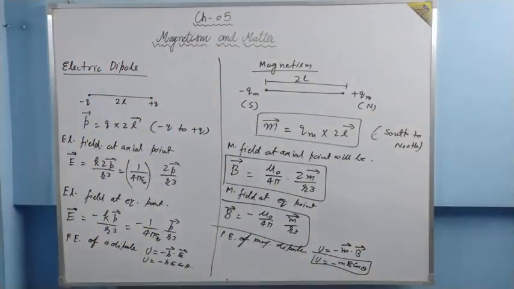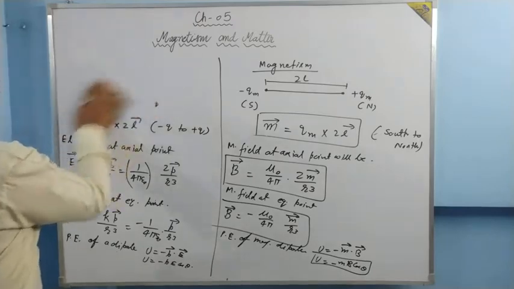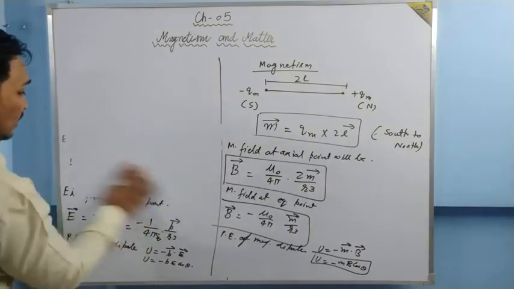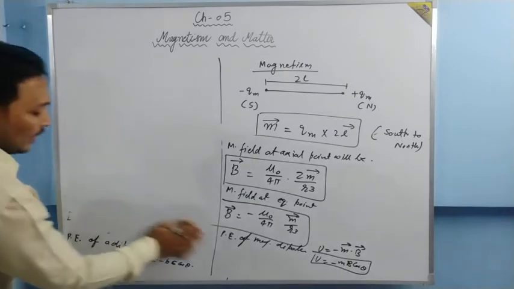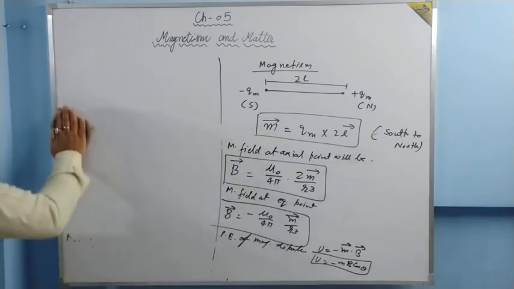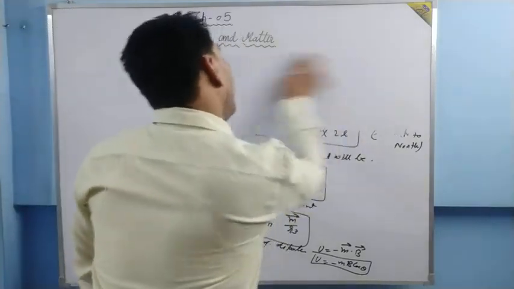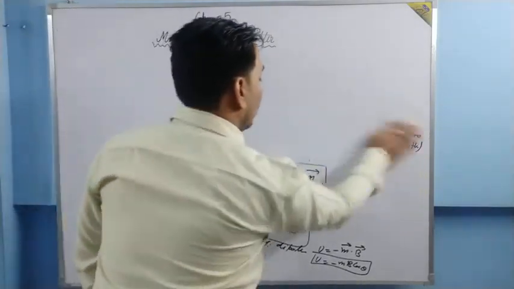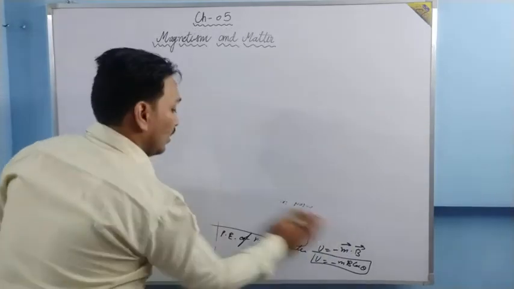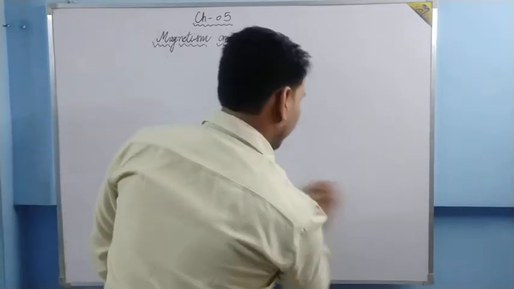So let us start our topic. I hope you got an idea that the study of magnetism is very much similar to the study of electrostatics. Only what we need to do is change the variables. Okay. So let us start the syllabus. The first topic of the syllabus is current loop as a magnetic dipole. Let me remove all this, and then we will start current loop as a magnetic dipole.